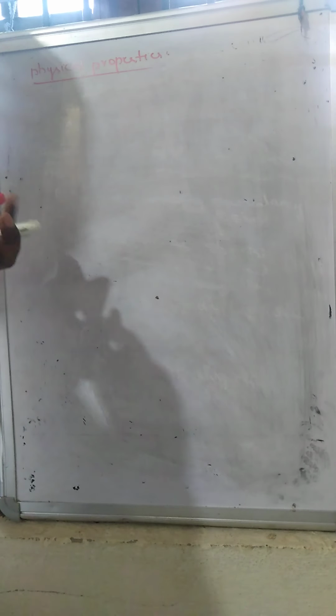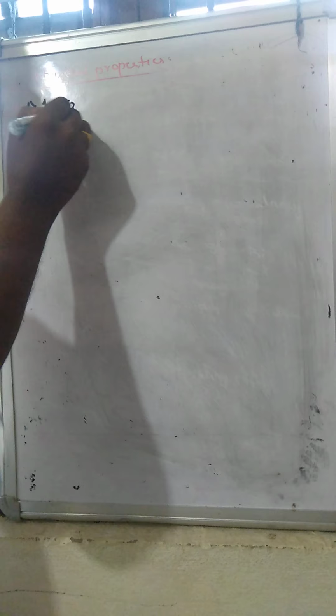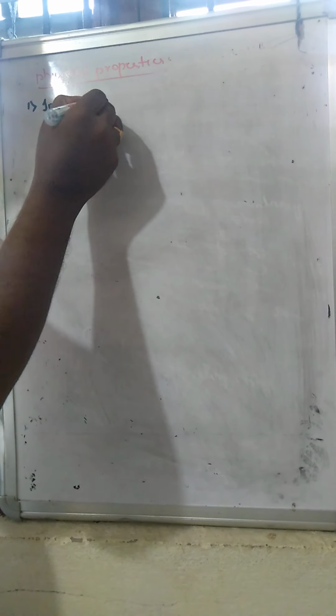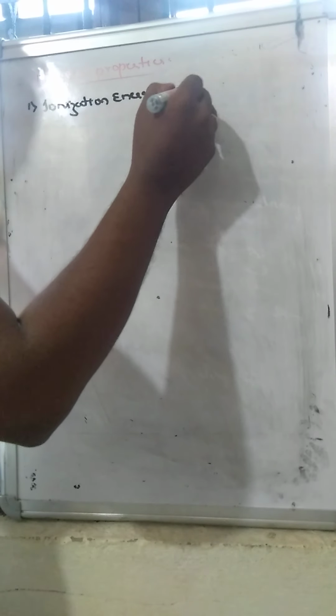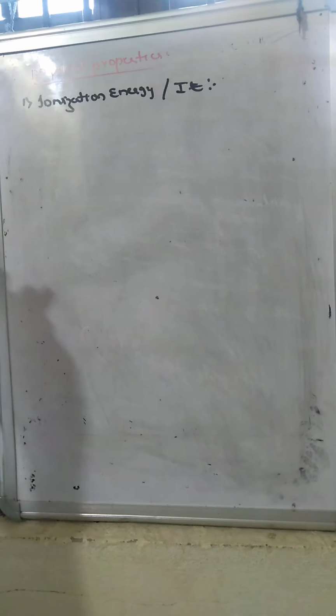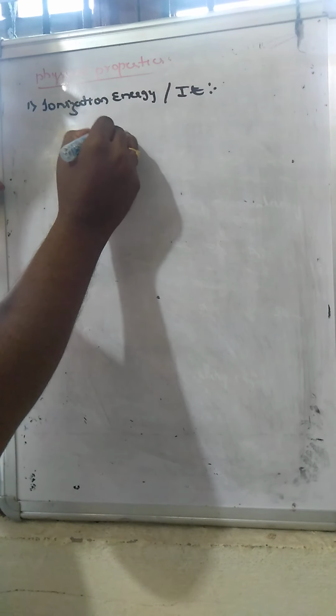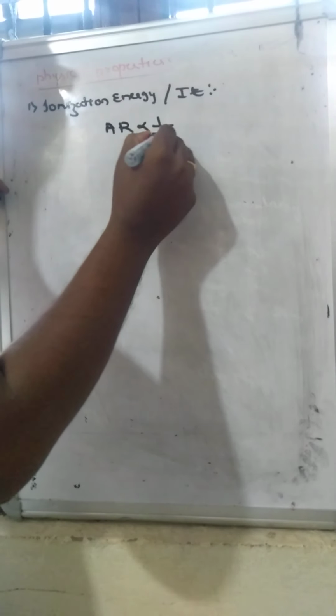Now the second physical property we will consider is ionization energy, or we will call it ionization enthalpy. Atomic radii is inversely proportional to the ionization energy.